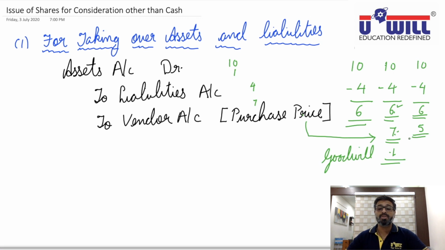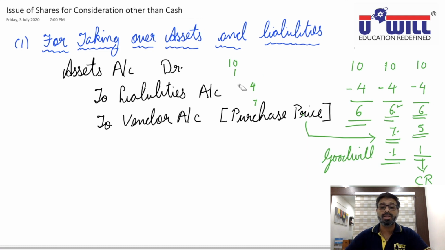You don't pay 6 lakhs, you pay 5 lakhs. Now you are paying 1 lakh rupees less. The 1 lakh rupees you are paying less is your capital profit. Being a capital profit, it will be transferred to capital reserve. It's a one-time profit, a capital profit, so that amount will be transferred to capital reserve.